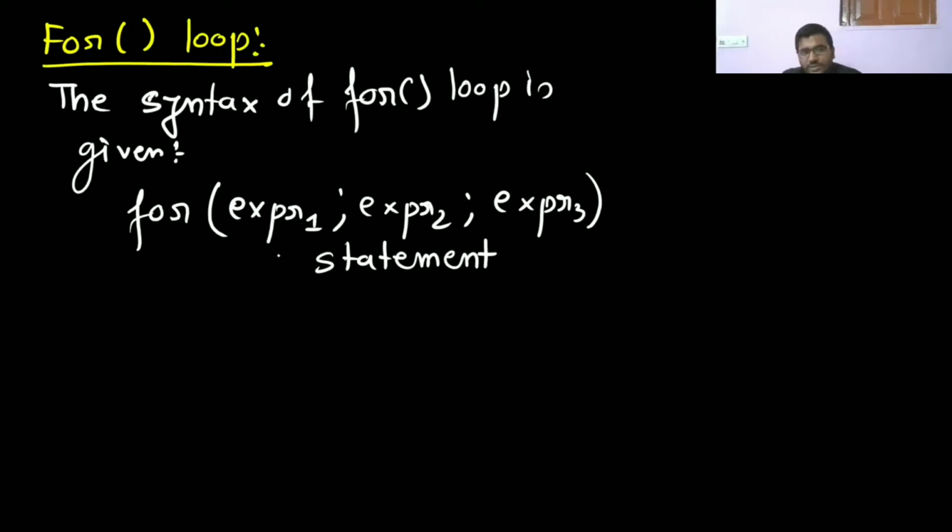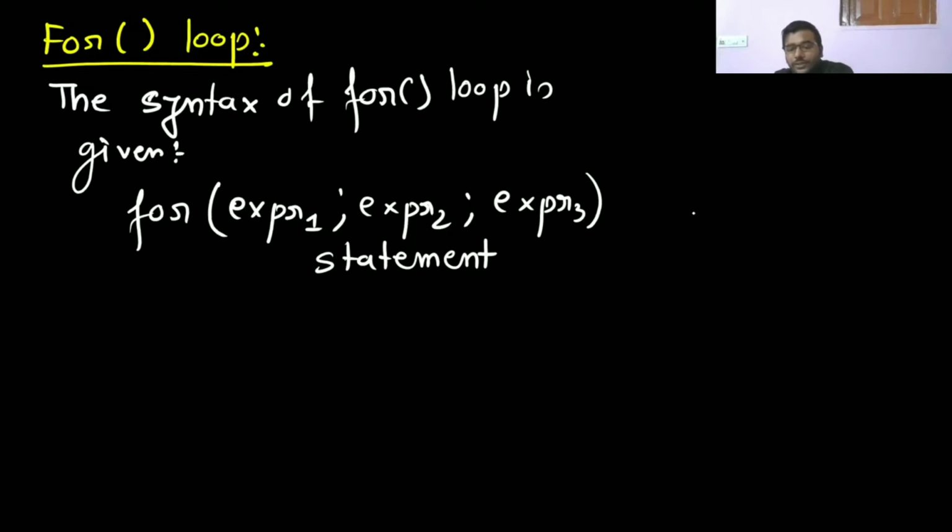First expression 1 will get executed. Generally, I'm saying generally, this is the initialization; we do the initialization here. Then expression 2 is the condition checking. It is expression 2 only. So first expression 1 will execute, then expression 2 will execute. Then if it is true, the statement will execute. Then expression 3 will execute, then expression 2, then again the statement, then expression 3. Expression 1 will execute only once.